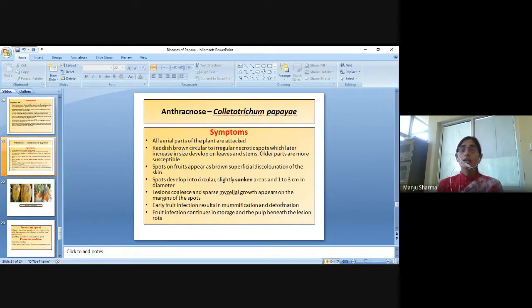Then anthracnose disease, that is Colletotrichum papaya. Symptoms: all aerial parts of the plant are attacked. Reddish-brown, circular to irregular, necrotic spots with litter increase in size and develop on leaves and stems. Older parts are more susceptible.